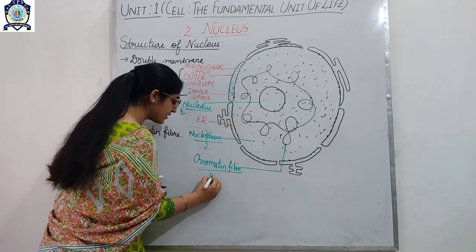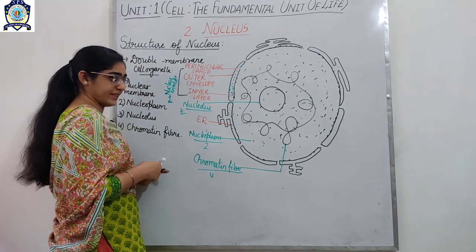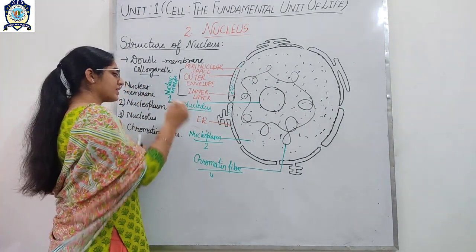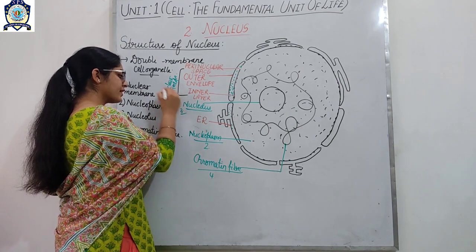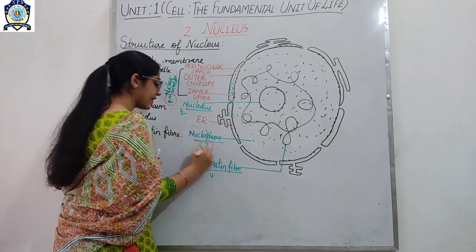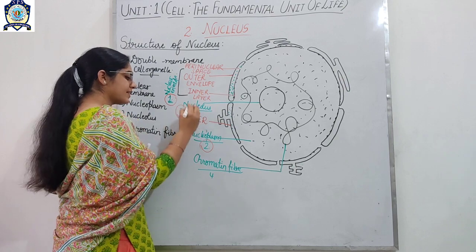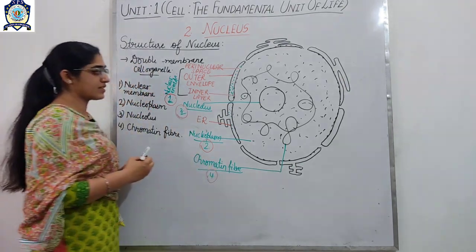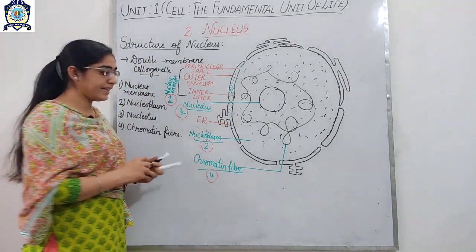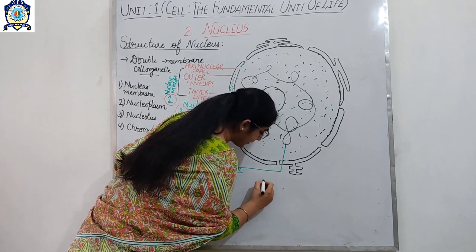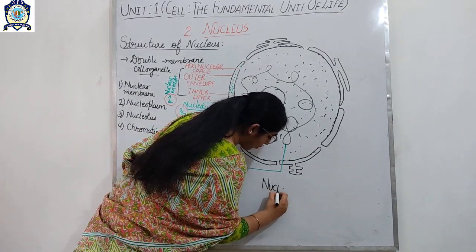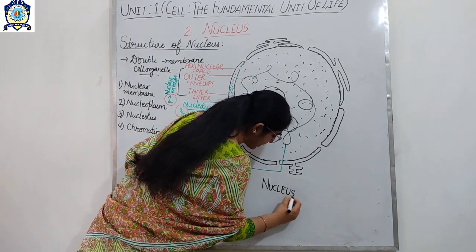Okay, so this is the fourth component. So again, this one is the first component, this one is the second, this is the third, and this one is the fourth component, and this is the complete diagram of a nucleus.